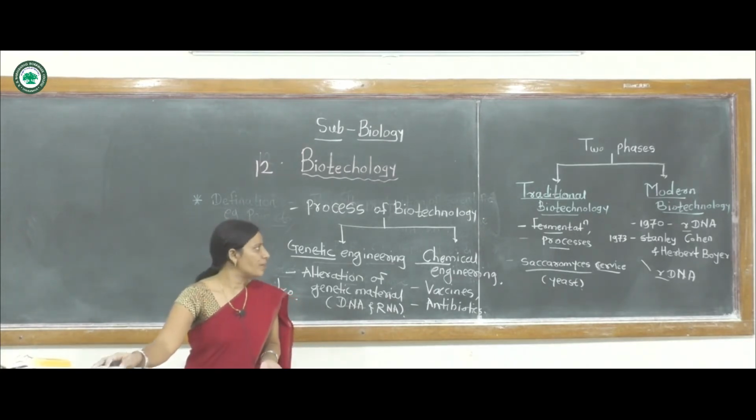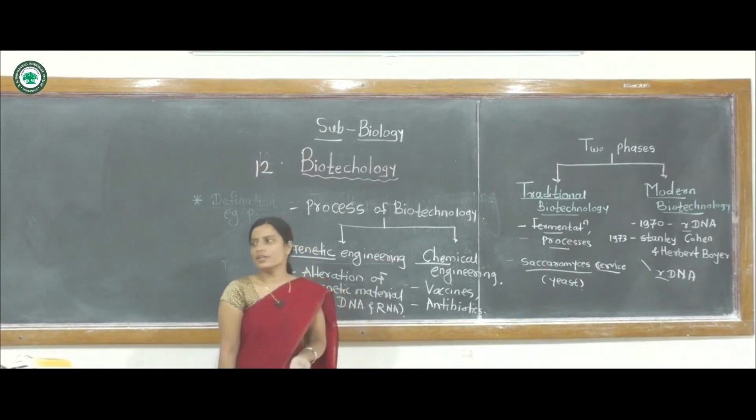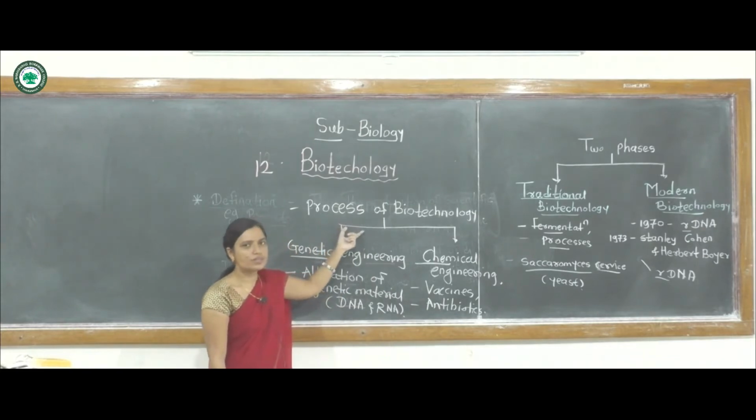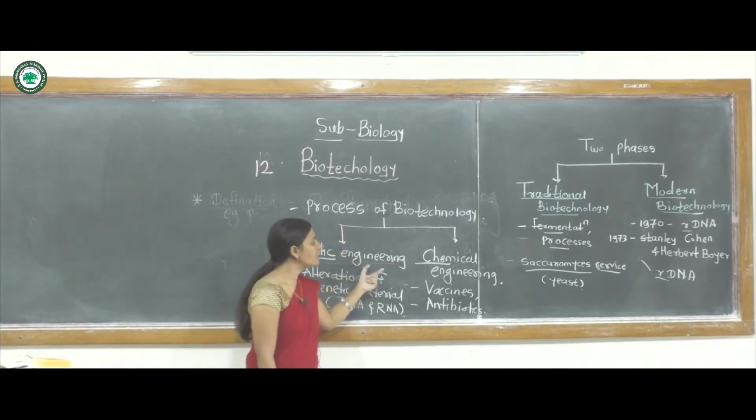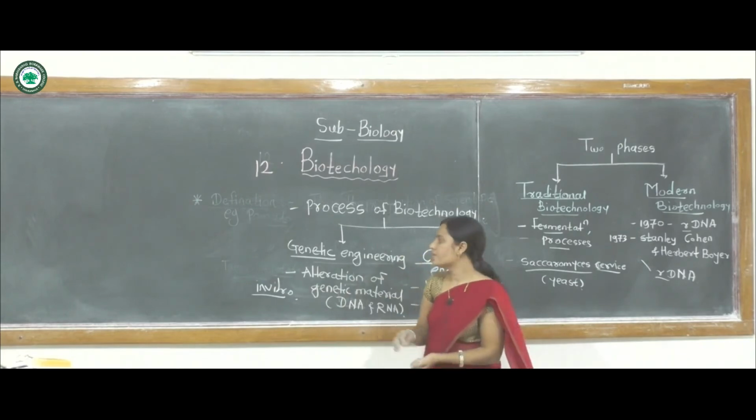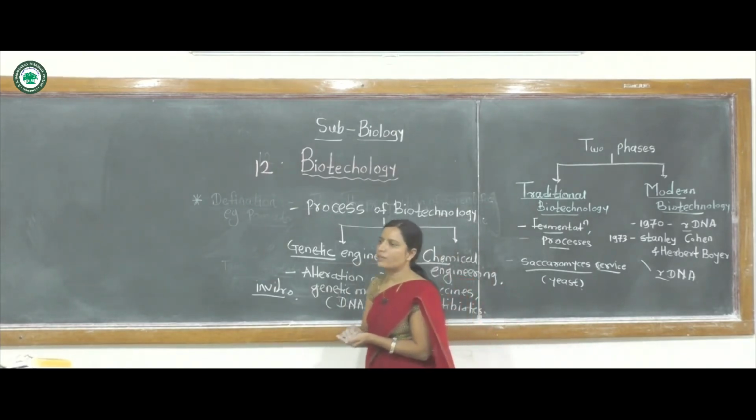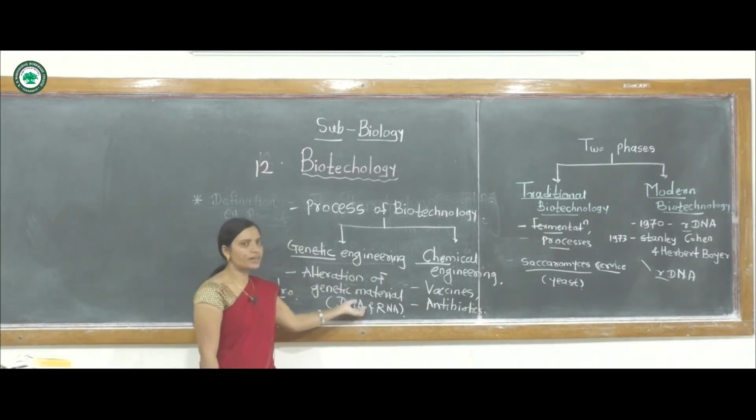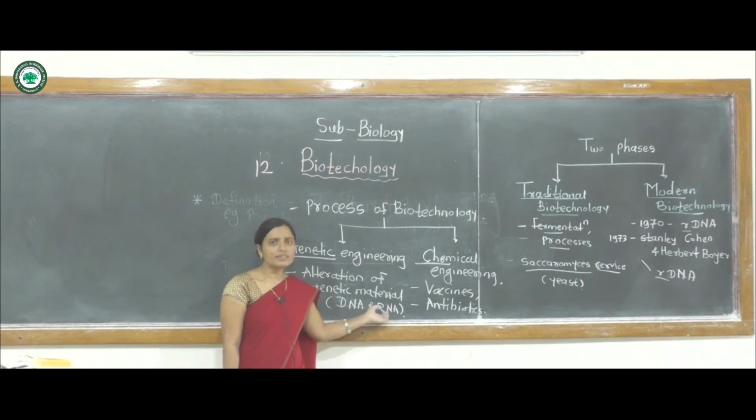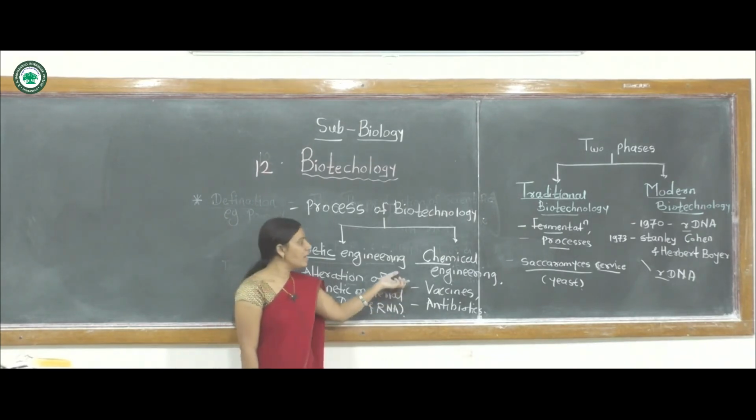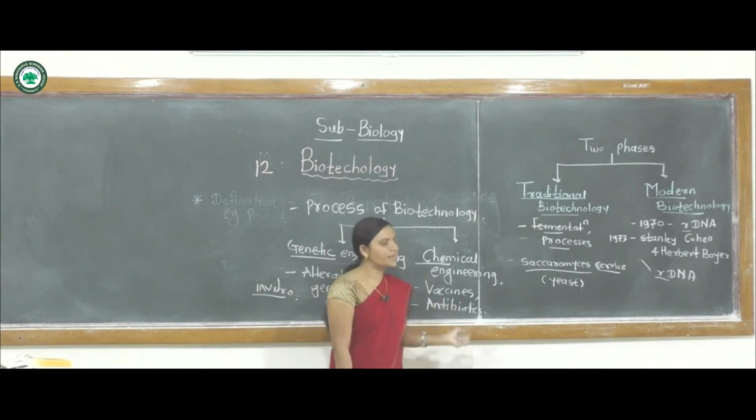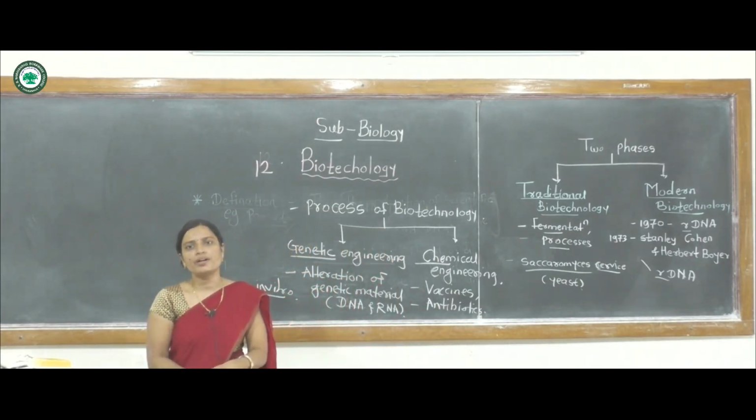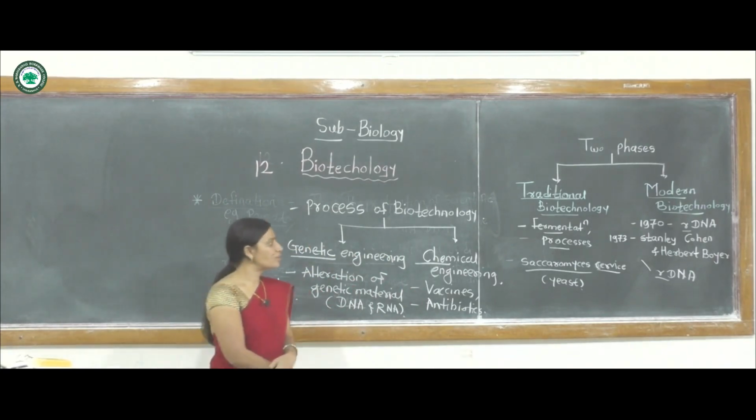This biotechnology also includes these two concepts, or principles of processing of biotechnology: genetic engineering and chemical engineering. Genetic engineering involves the manipulation or alteration of genetic material like DNA and RNA. The other is chemical engineering, and several productions like vaccines and antibiotics are included in the